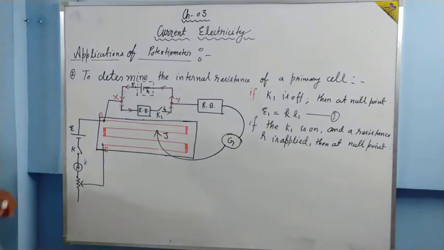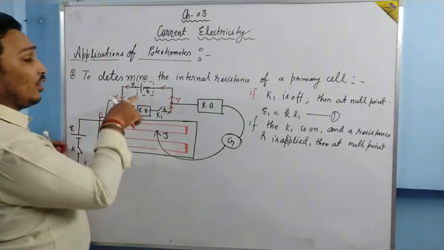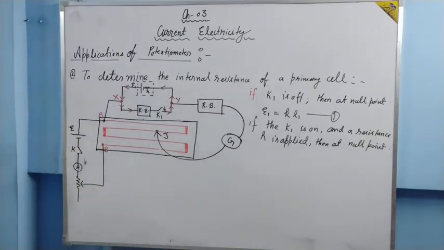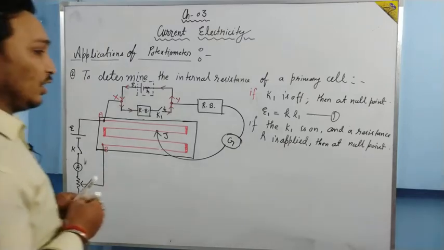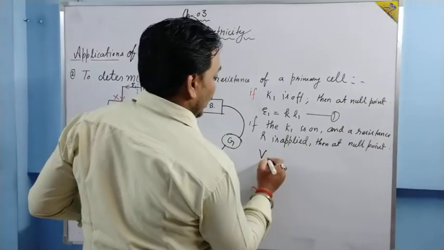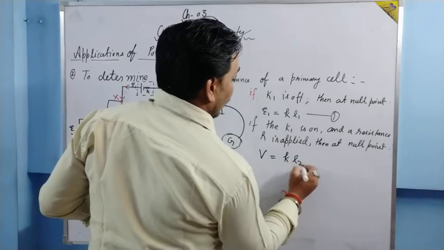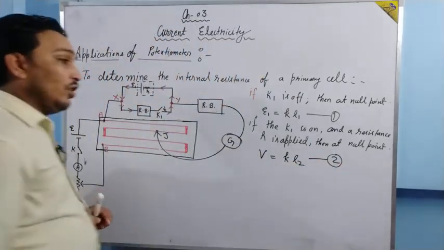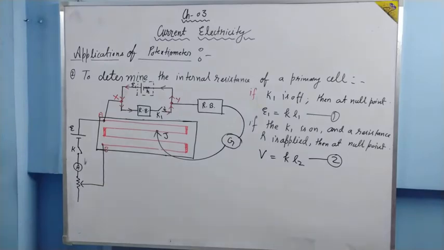But in this case there is a current drawn from the cell, and that's why we are not going to measure EMF, we are going to measure terminal potential difference, which is given by V is equal to KL2. This will be equation number 2. Now EMF is known, V is known. What we need to find out? Internal resistance. How can we? Let us see.